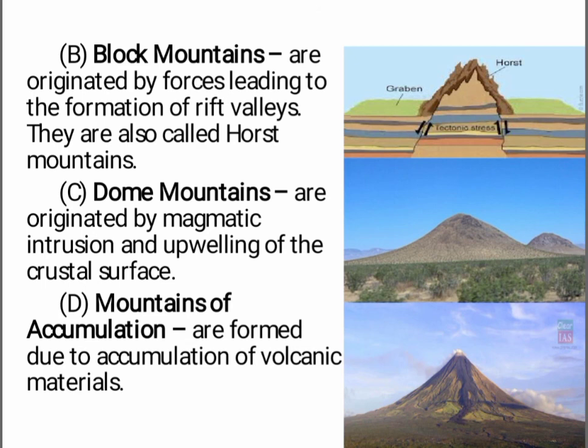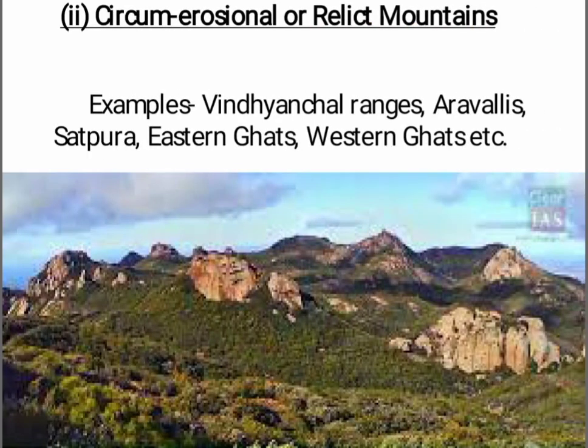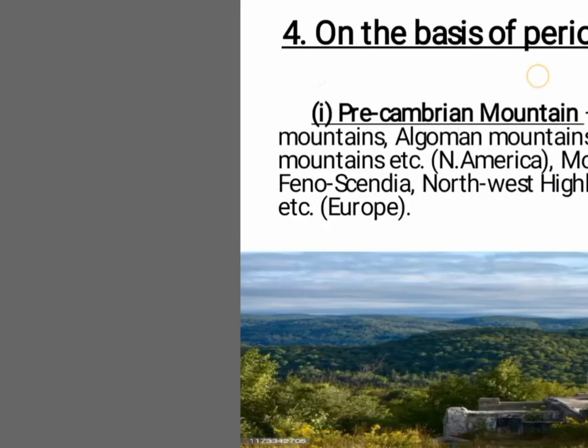And the next is dome mountain. Dome mountains are originated by magmatic intrusion and upwelling of the crustal surface. And the next is mountain of accumulation, which are formed due to accumulation of volcanic material. The next is circum-erosion or relict mountain. For example, Vindhyachal ranges, Aravalli, Satpura, Eastern Ghat, Western Ghat, etc.